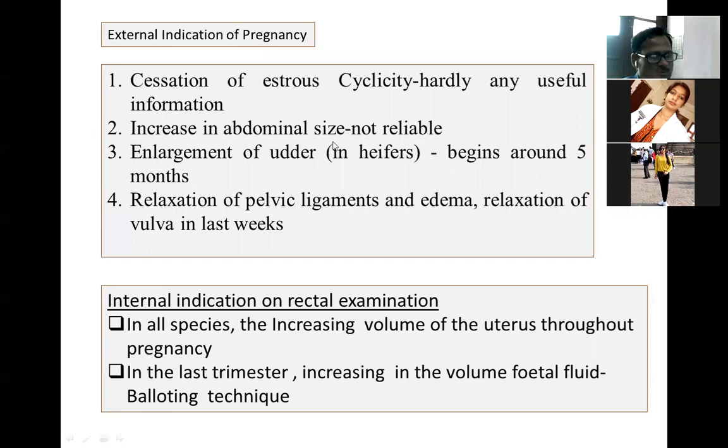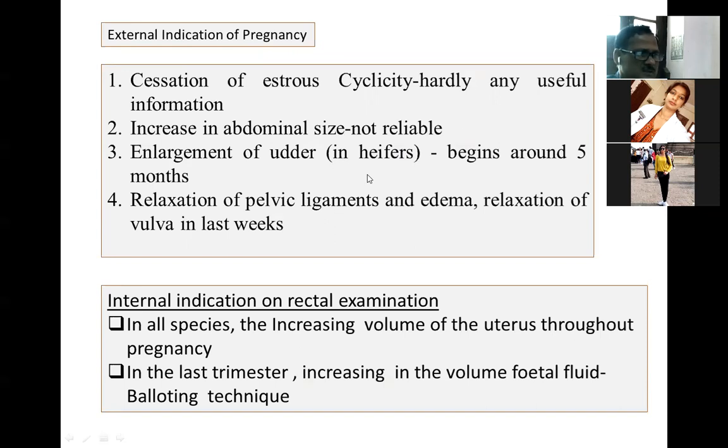Sometimes the owner will ask you to examine for early pregnancy diagnosis exclusively at 35 days. So what points should be remembered while confirming the pregnancy status of the animals? You will come to know the differentiation in the size of the horns.